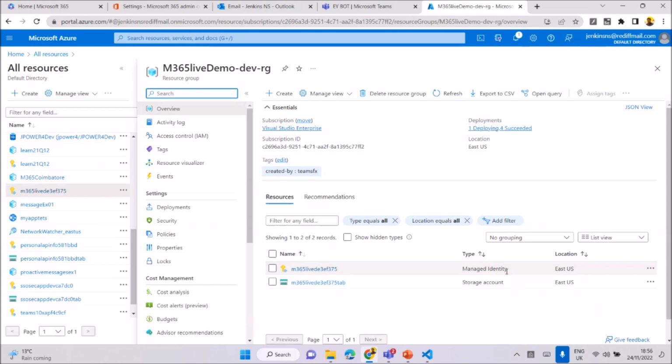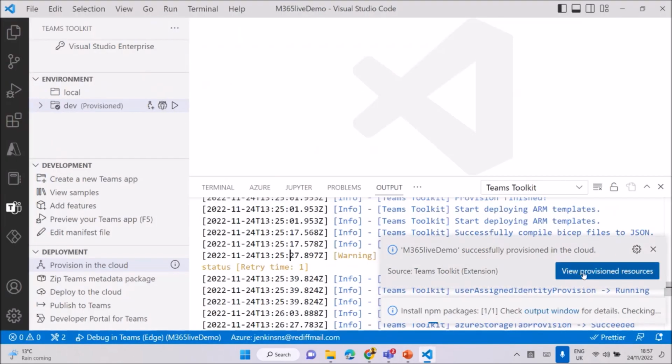Maybe you don't have an idea what you want to deploy, what you want to create, what you want to provision, or what security you want to enable. These are the things where you don't know what to do. In that scenario, you can go with this. That's the main reason people are using the toolkit. We have no need to learn much. These are simple steps. You can see the demo successfully provisioned in the cloud.